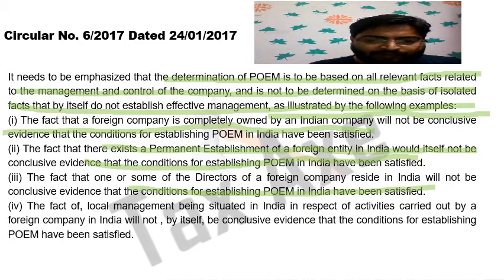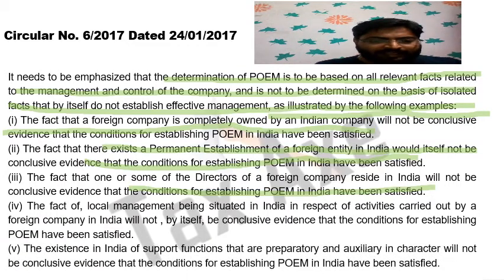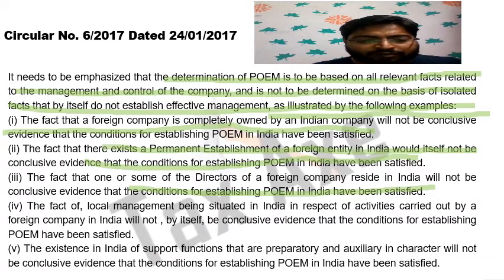The fact of the local management being situated in India in respect of activities carried out by the foreign company in India will not by itself be conclusive evidence that the conditions for establishing POEM have been satisfied. And the existence in India of support functions that are preparatory and auxiliary in character will not be conclusive evidence that the condition for establishing POEM in India has been satisfied.